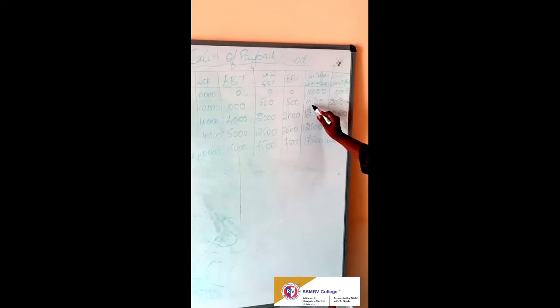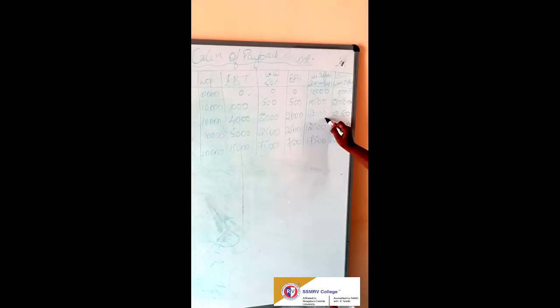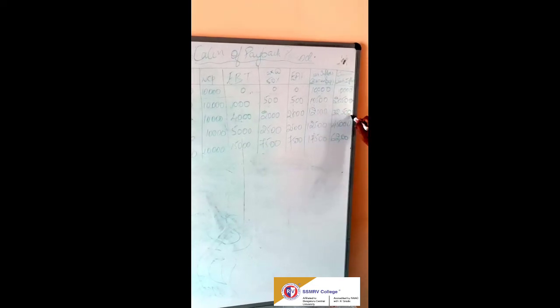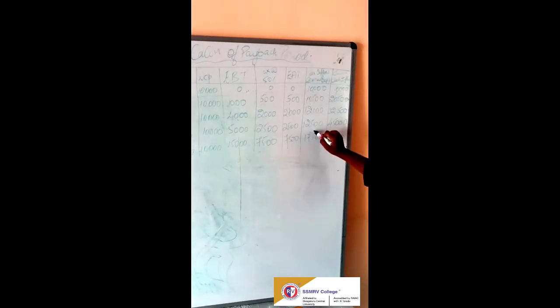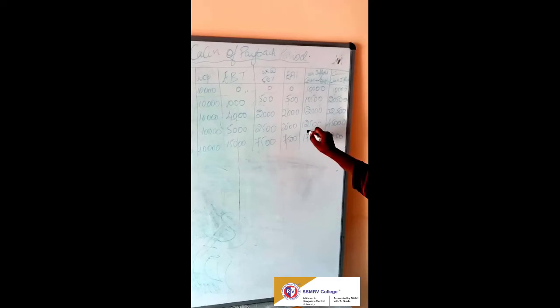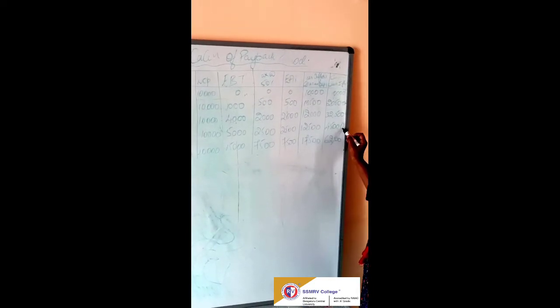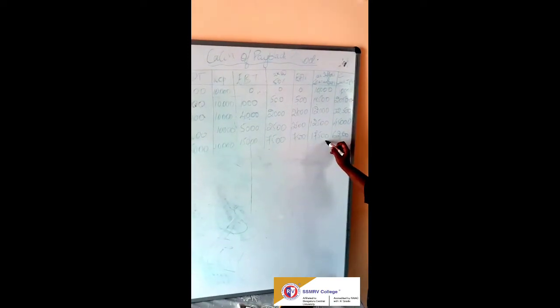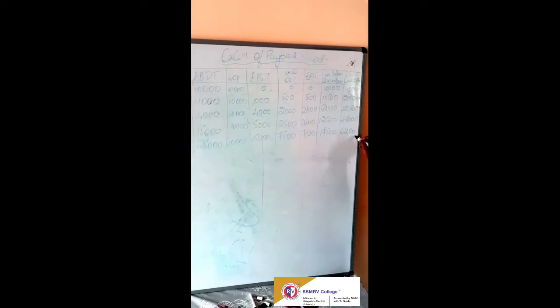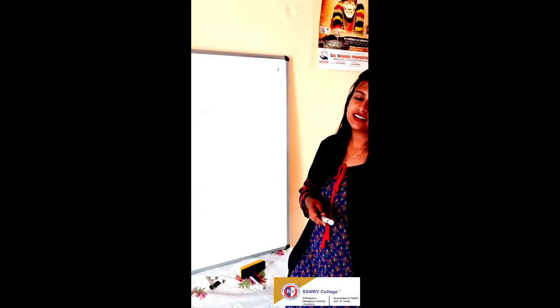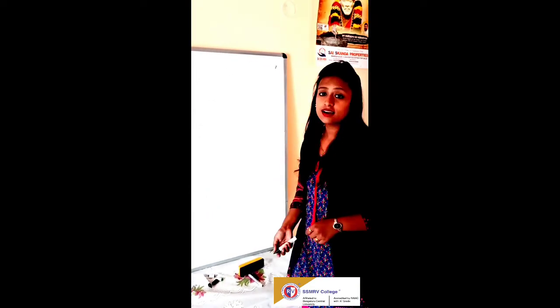For the third year, it is 20,500 plus 12,000. It is 32,500. For the next year, it is 32,500 plus 12,500. So it is 45,000, and next 45,000 plus 17,500 is 62,500. Okay. Now I will show you how to calculate payback period.